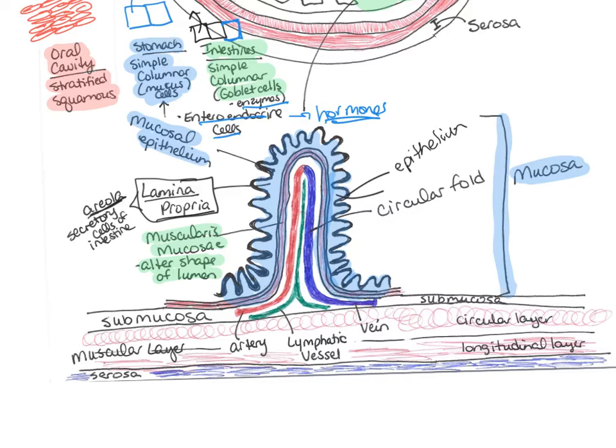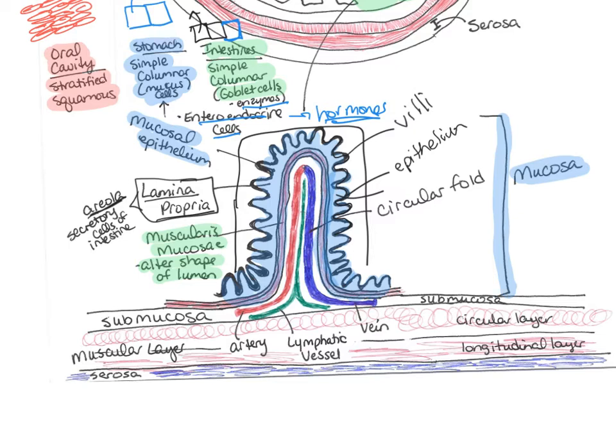Other places, we're going to call them plica. But they are these circular folds. And so this whole thing here that we see, this is one big circular fold. And on top of that, we see these other folds, right? Those other, smaller folds are called villi.